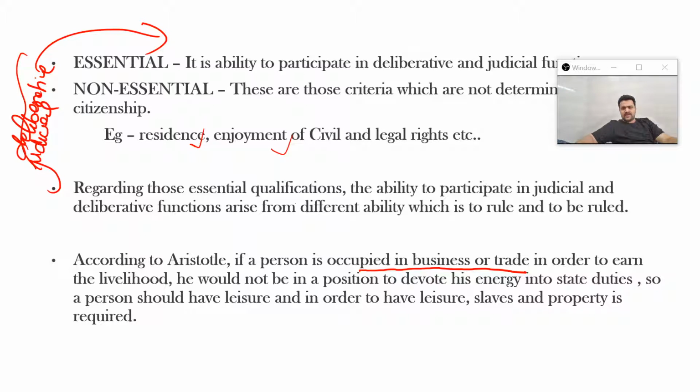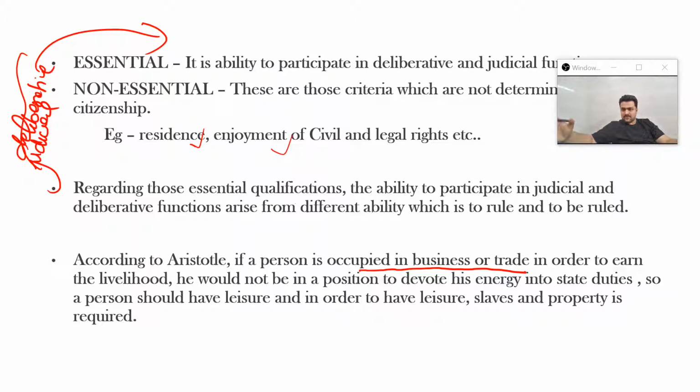As I told you, citizenship for Aristotle is not a legal status to be accorded or given to an individual. It is not just a piece of paper, or a passport. It is not about the Aadhaar card, or the National Population Register. It is not about those documents, or about any legal document.